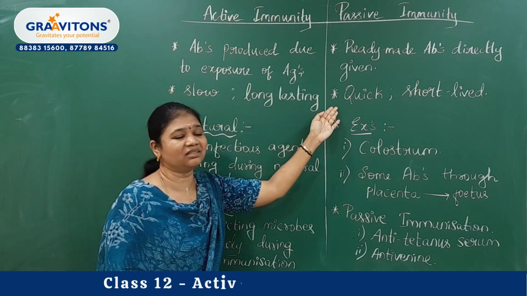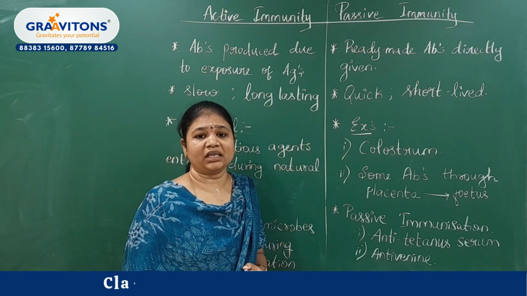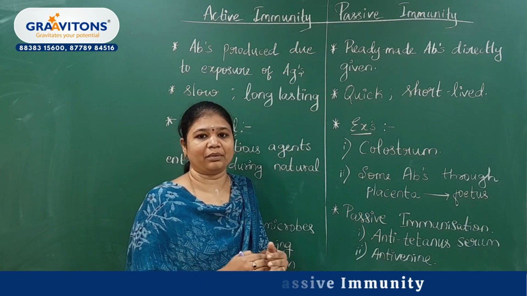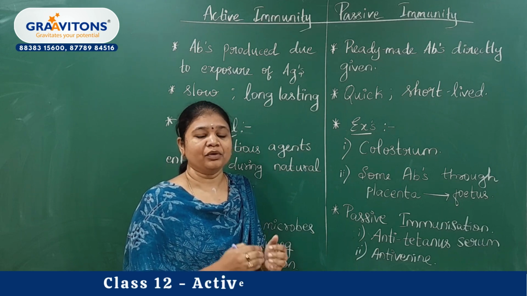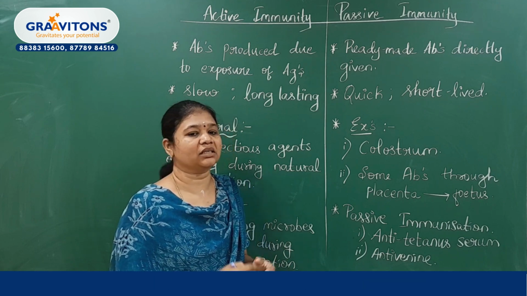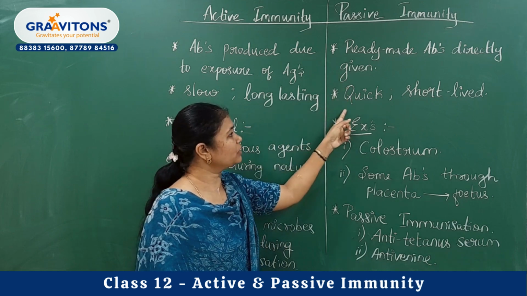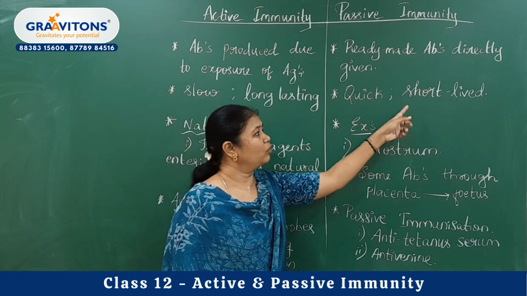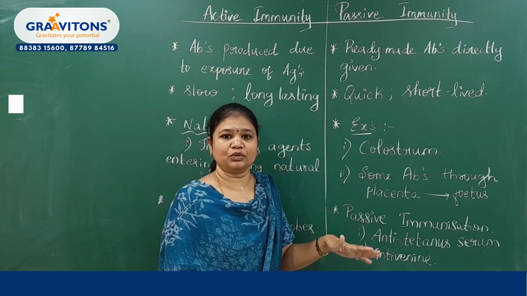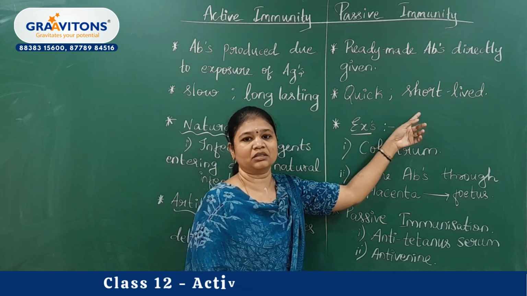But in the case of passive immunity, ready-made antibodies are given to the patients in case of serious illnesses, or in the case of infants or the baby when the fetus is developing. In those cases, the person does not have time for preparing antibodies, so ready-made antibodies will be given directly. This immune response will be very quick, but once the antibodies are used up, the immunity will not be retained after that. So it is quick as well as short-lived.